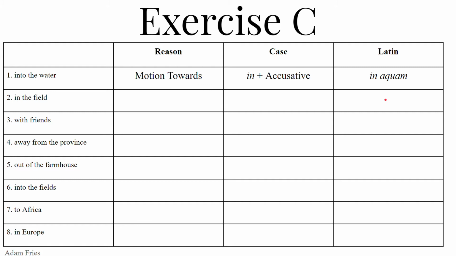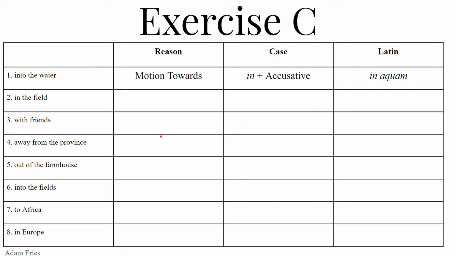Number three, with friends. We are with friends. The reason is going to be accompaniment, in the company of. That's going to be the ablative of accompaniment with the preposition cum. So we want cum plus the ablative, cum amicis. If we had just one friend, it would be cum amico, but we have more than one, cum amicis.